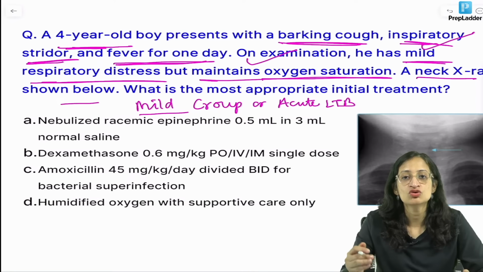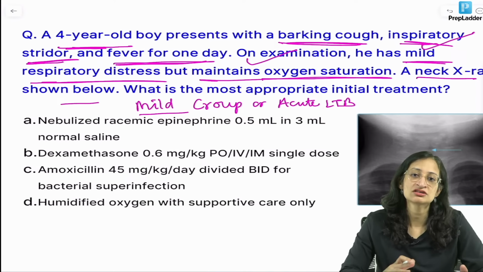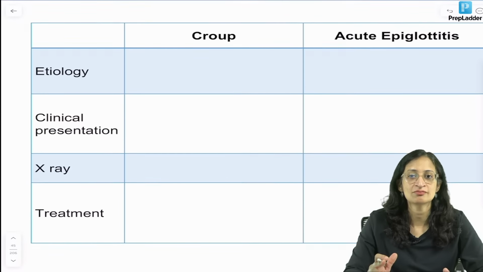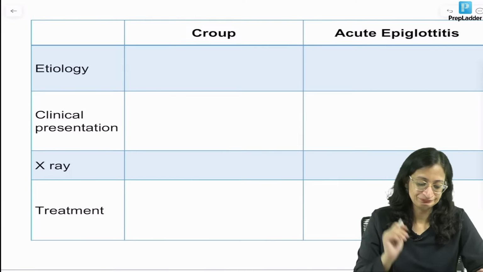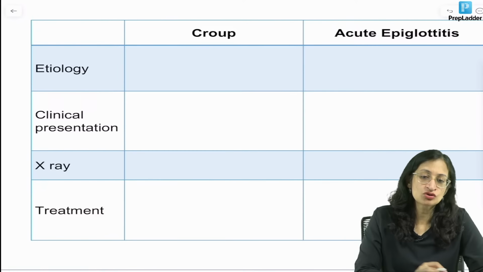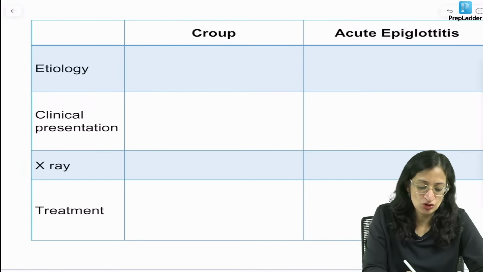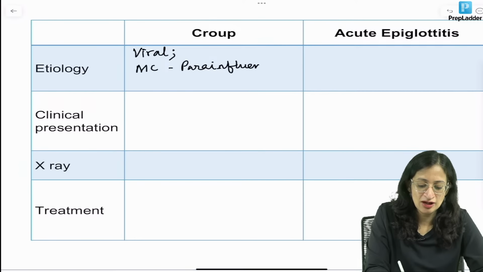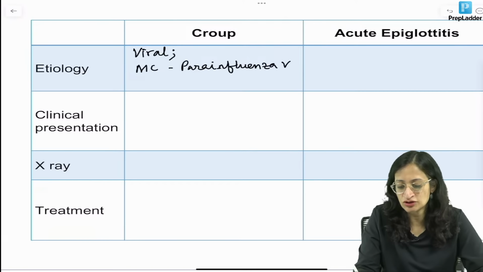Now, what is the most appropriate initial treatment? Before answering this, let us discuss a little bit about croup and acute epiglottitis, then we come back to answer this question. Now, croup. Croup is a viral illness. The most common cause is parainfluenza virus, but other viruses can also cause it.